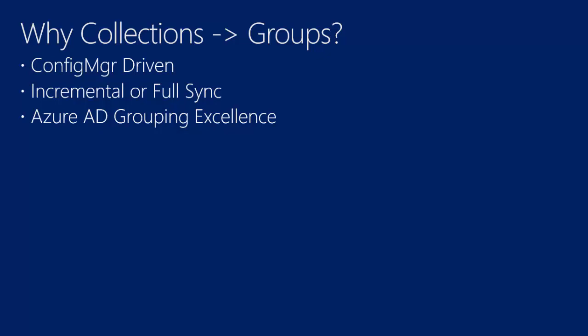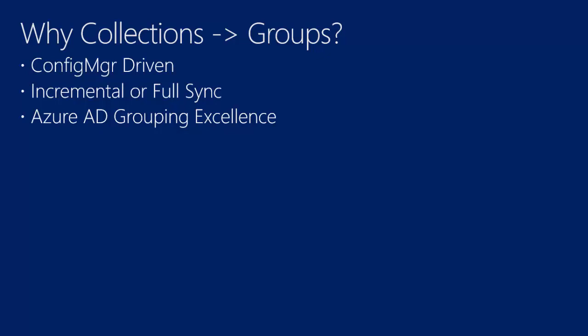Because if you have any changes that you implement into the group yourself, the next time a full synchronization happens, they're all going to be overwritten. I'll show that to you in a little bit. So whenever we do synchronization between Configuration Manager and Azure AD, we either are going to have a full synchronization, which occurs, if memory serves, every 7 days. I may be wrong on that, but it's a longer interval. Or we will have an incremental sync. An incremental sync will happen every 5 minutes.